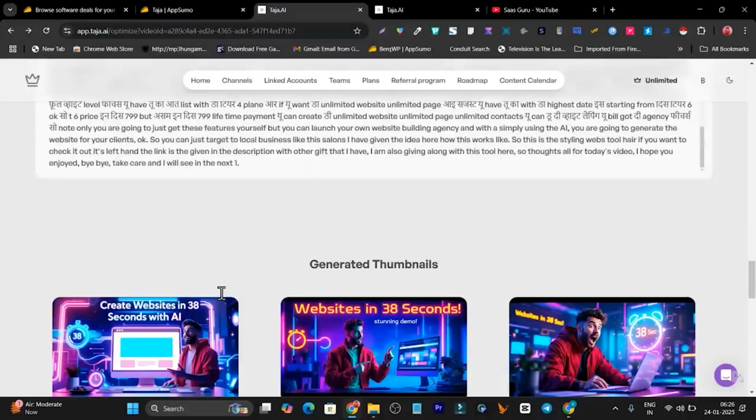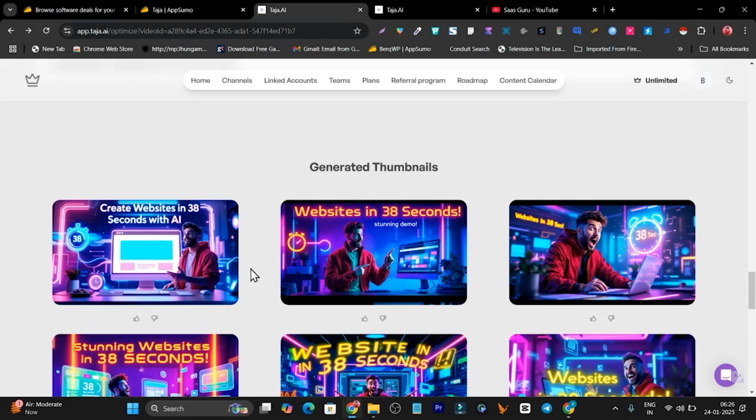Let me go to the end, and here is the best part: these thumbnails are automatically generated with AI. And look at the colors, they are really popping, and these are my prime keywords in the title. So this is how it is going to analyze your video and give you titles, description, tags, and even the thumbnails.